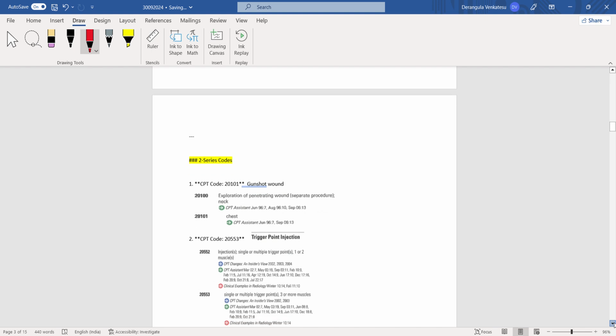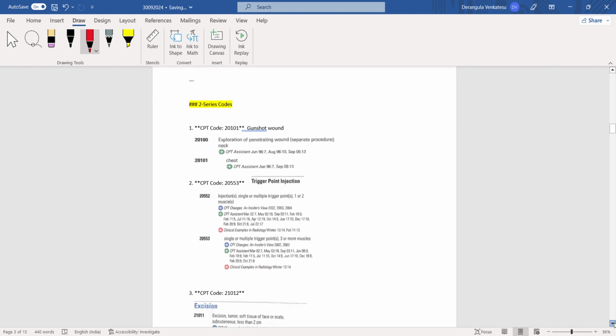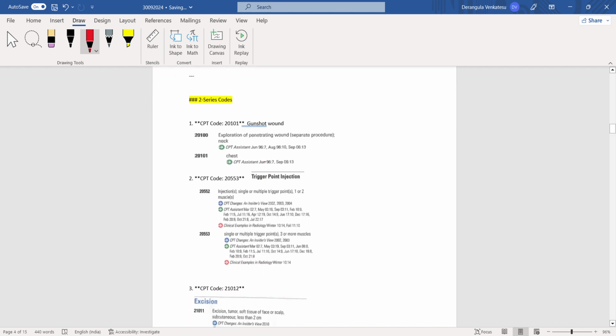And next we'll move on to the two series codes. In the two series codes they have checked on gunshot wound. Okay, 20101, exploration of penetrating wound of the chest, they have asked. They are asking about gunshot wound of the chest, 20101.